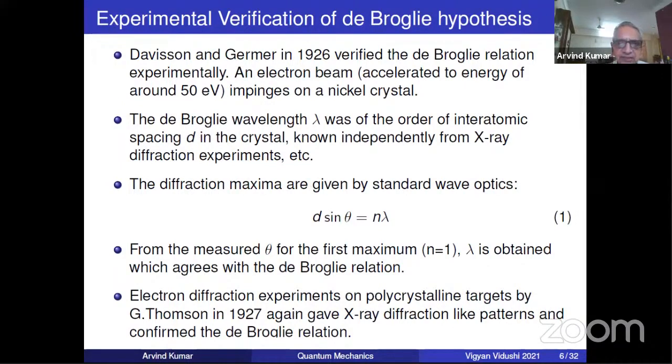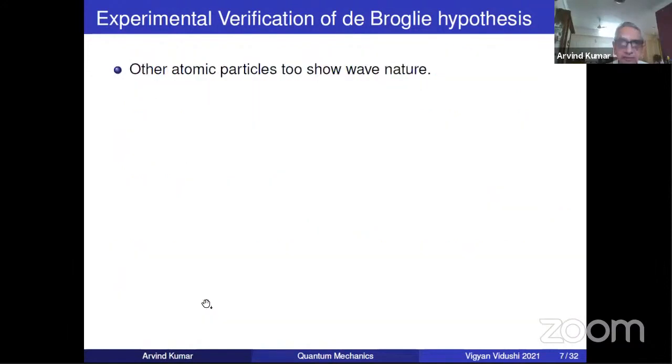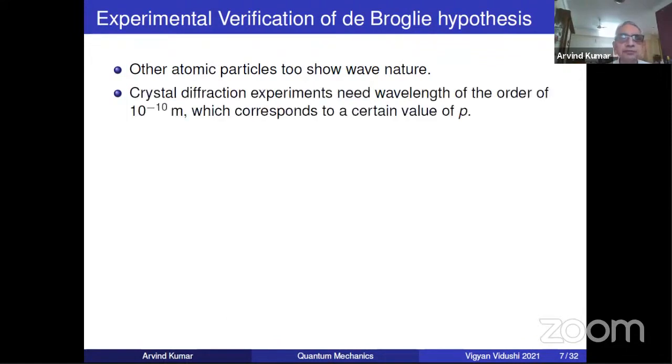And that is how it was verified. Similarly, polycrystalline experiments, which are somewhat more difficult X-ray diffraction experiments, are also very elegant, and they also verified the same thing. We need not go into the details of polycrystalline experiments. So that is the thing. Now it's not just electrons, although I'll be talking often of electrons. Other atomic particles also show wave nature.